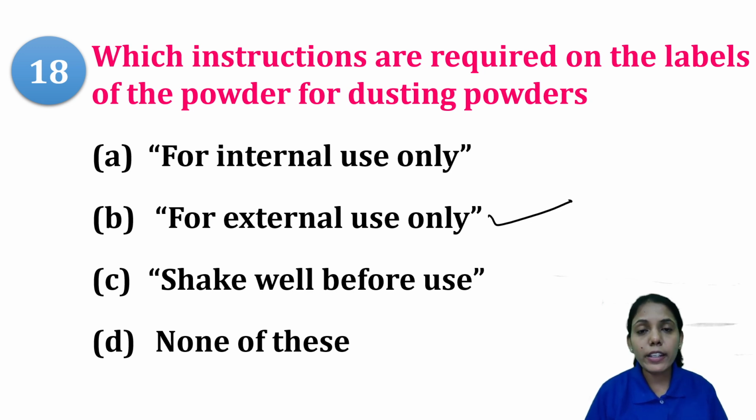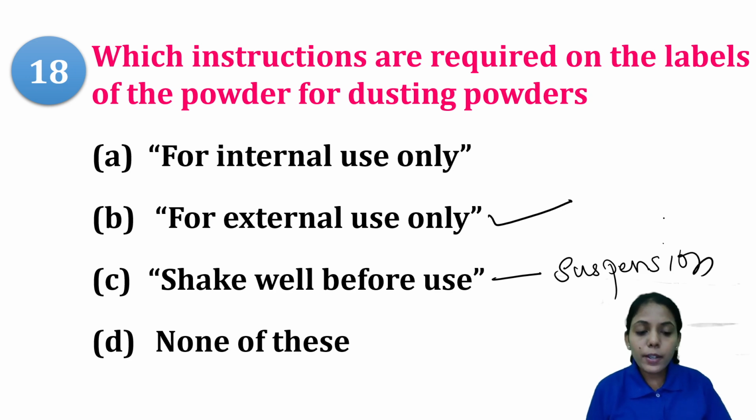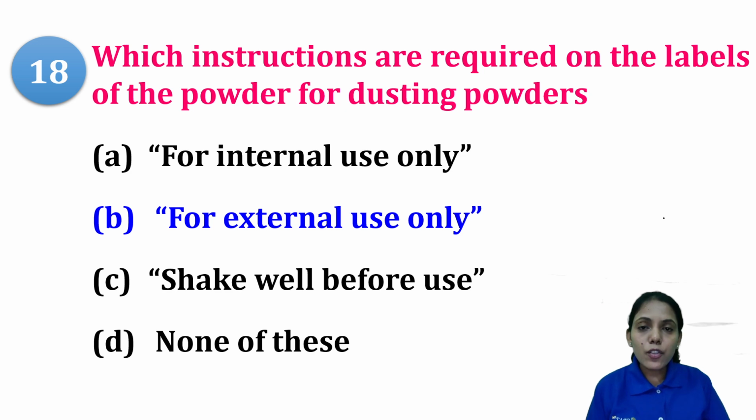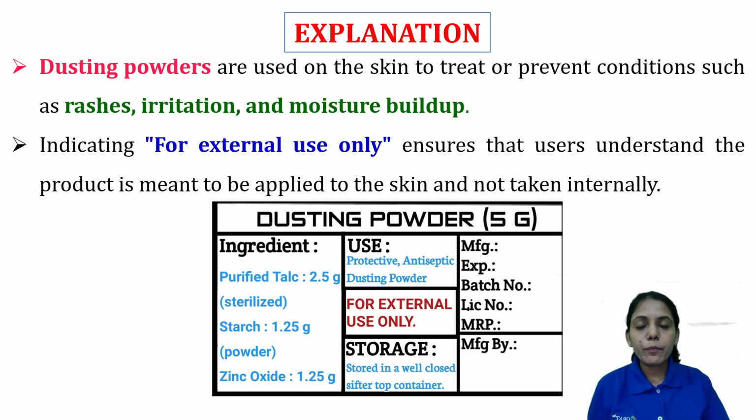Any infection or anything happens, we are using dusting powder. Shake well, as I said, is not required here because it is already in powder form. If it is a suspension, we can write it down, shake well before use. So option B is the right answer. The instruction for dusting powders should be for external use only.